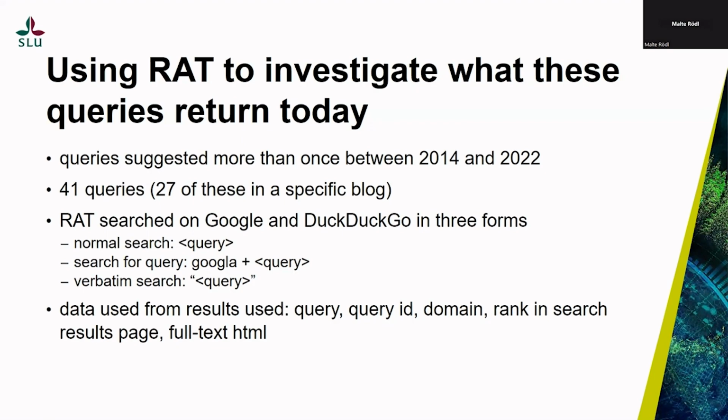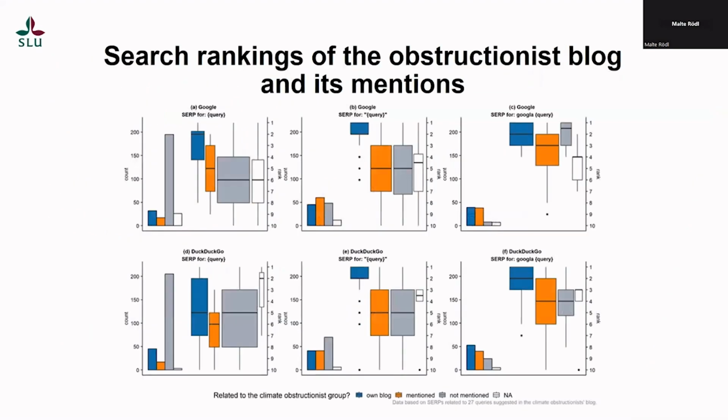This gave us a long list of results, both from Google and DuckDuckGo, and from these results we used the query and the query ID, the domain and the URL, as well as the rank in the results page. Furthermore, we made use of the full text HTML. Based on this data, we analyzed, for example, how nowadays the query in its verbatim form or in connection with a search term is still ranking the climate obstructionist view.